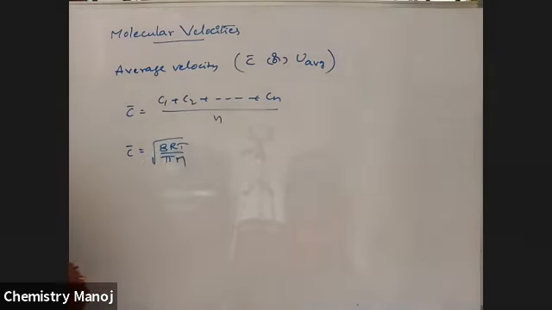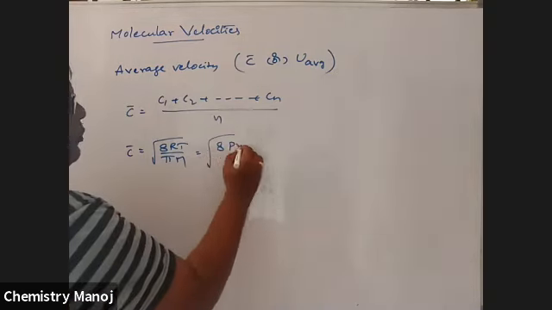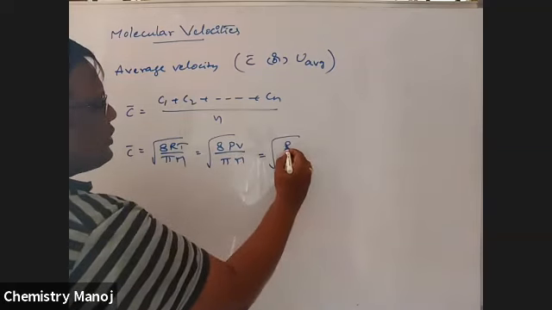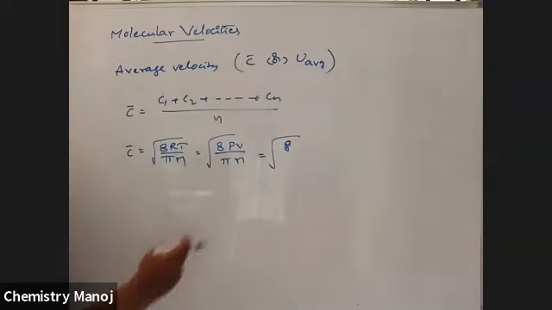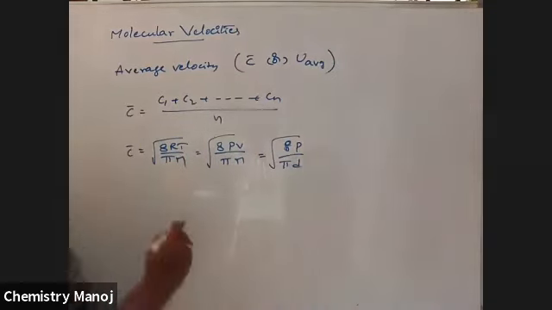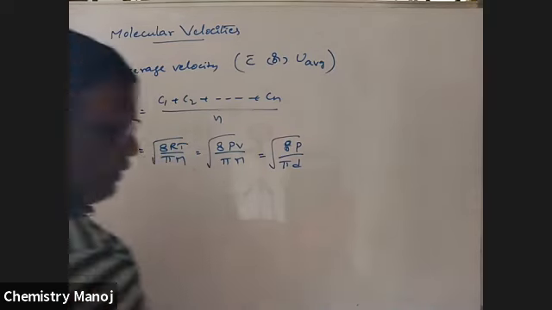It is the formula 8RT by pi M, which is equal to, since RT is equal to PV, under root 8PV by pi M, that is 8P by pi d, because M by V is equal to d. So this is average velocity. Next one.